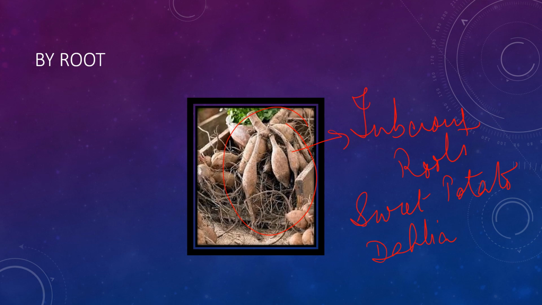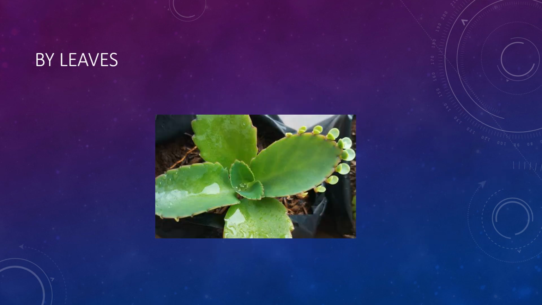So when these buds are detached and planted in soil, they can give rise to new plants. So when they are detached from this one and they are planted in soil, they give rise to new plants. This is about the root. So they are mainly present in sweet potato, dahlia and all. Now we will move on to leaves. Now here we are discussing vegetative propagation by leaves.